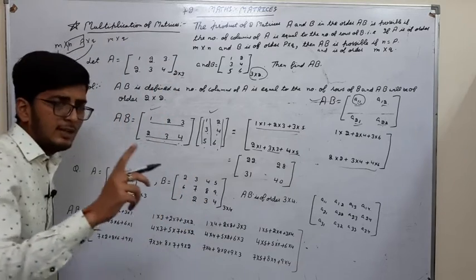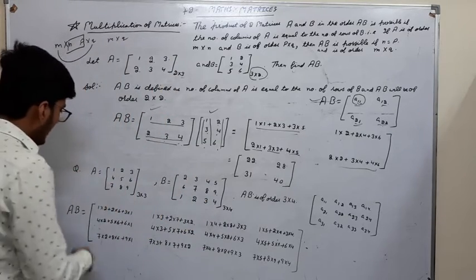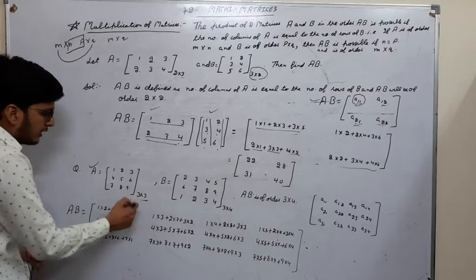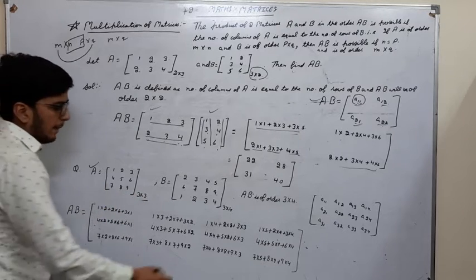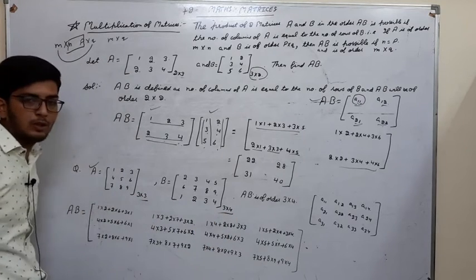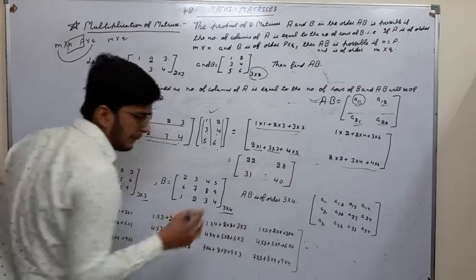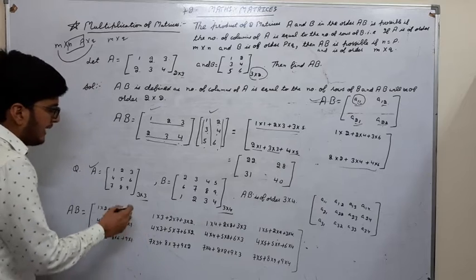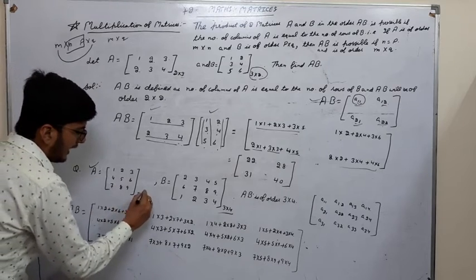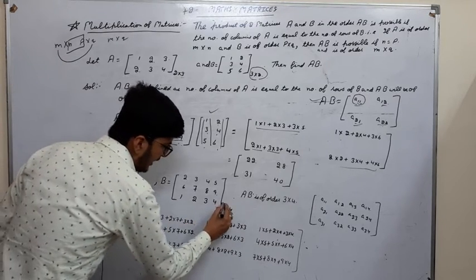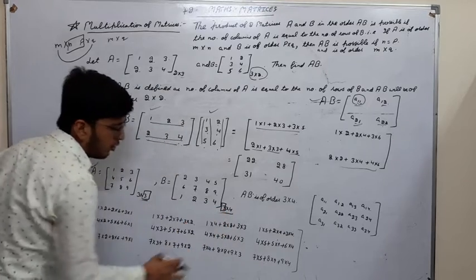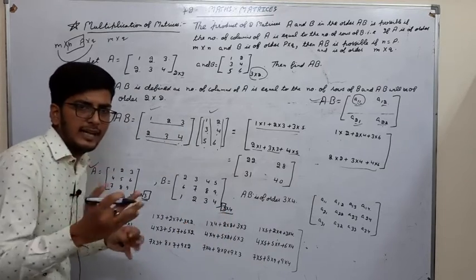Now I will tell you one more example. Let A be a matrix of order 3 cross 3, right? B be a matrix of order 3 cross 4, right? Then we have to find AB. We can find AB only if columns of A equals rows of B, right? 3 is equal to 3, that means we can find AB.